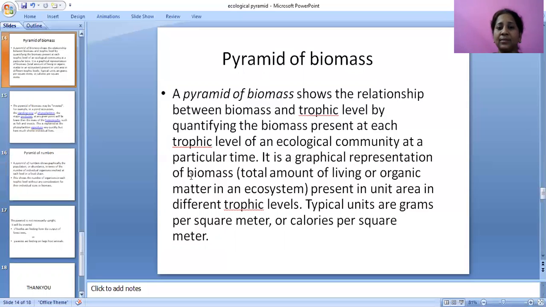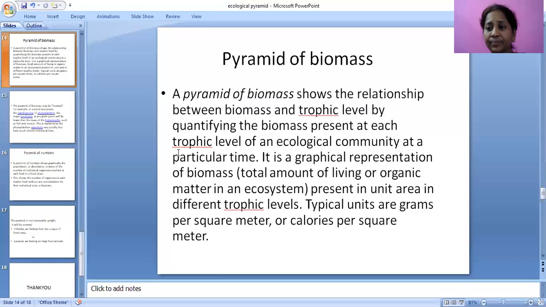In this biomass, for example, we take plants. Plants are producers. Producers' biomass will always be high, because when we draw a pyramid the bottom will be very broad, and going upwards it will be very narrow. So producers' biomass will be very high.